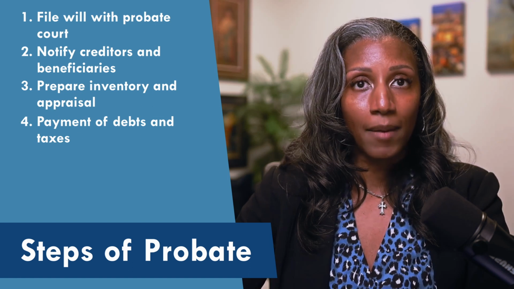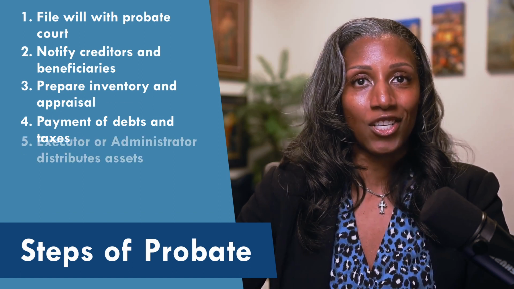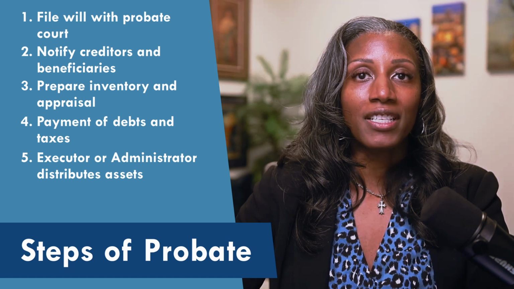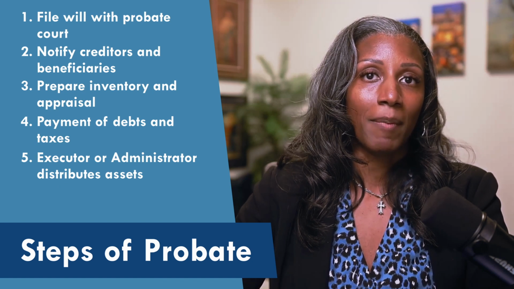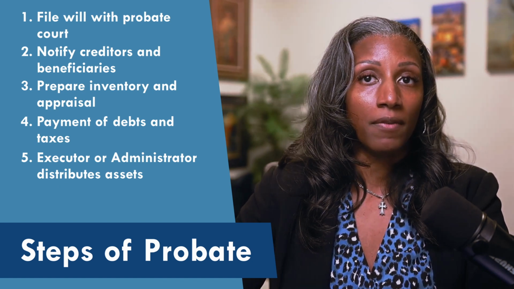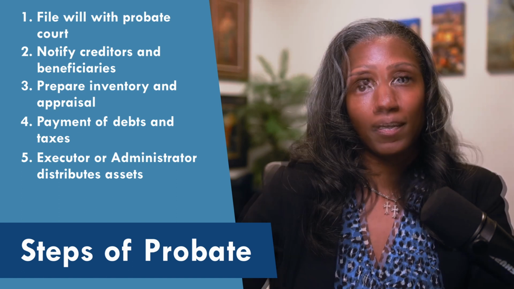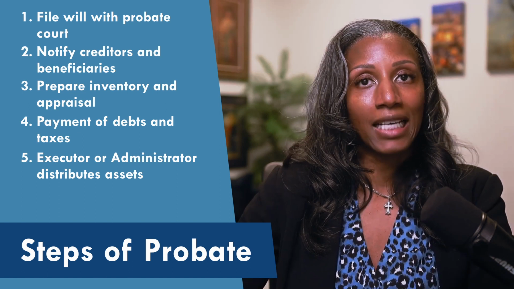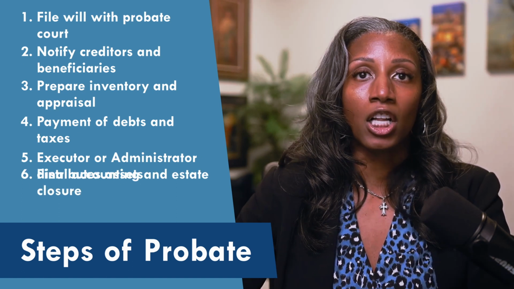The fifth step, which is everyone's favorite step, is the distribution of assets. After the debts and expenses are settled, the remaining assets are then distributed to the beneficiaries according to the terms of the will. Step 6, which is also the last step, is the final accounting and closing the estate.